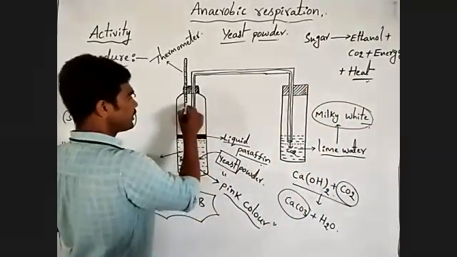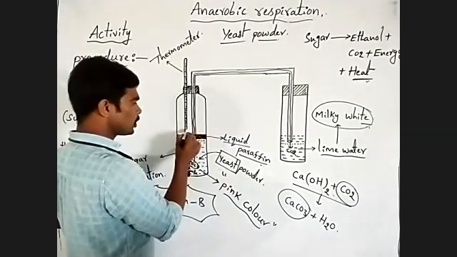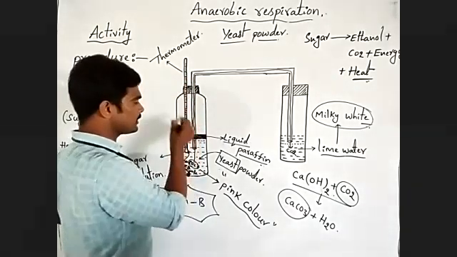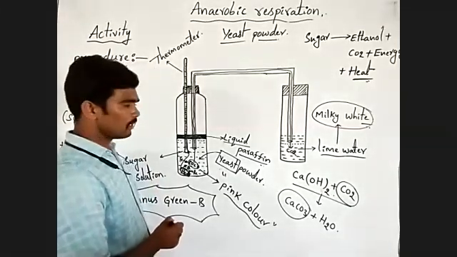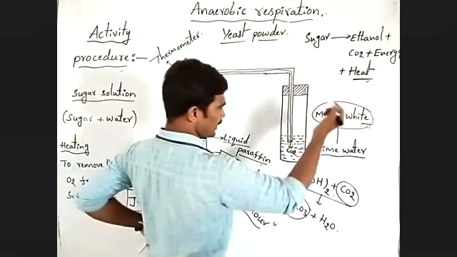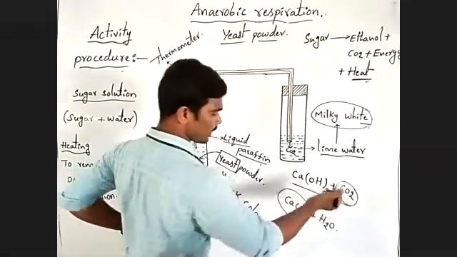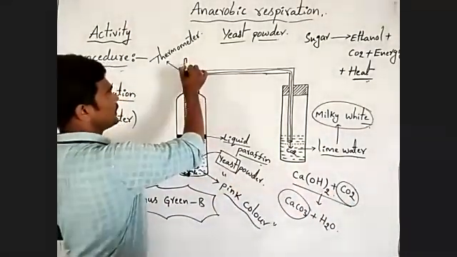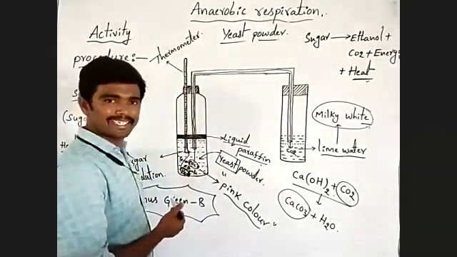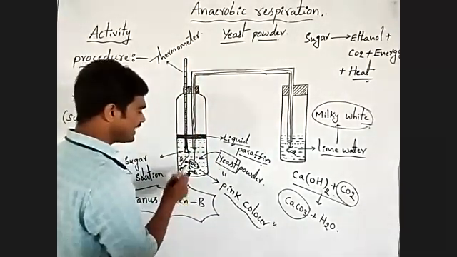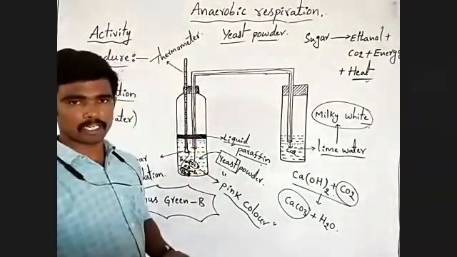Next, we can observe increased mercury levels in the thermometer. Are you understanding? This milky white color indicates production of carbon dioxide. Increased mercury levels in the thermometer indicate production of heat in anaerobic respiration.